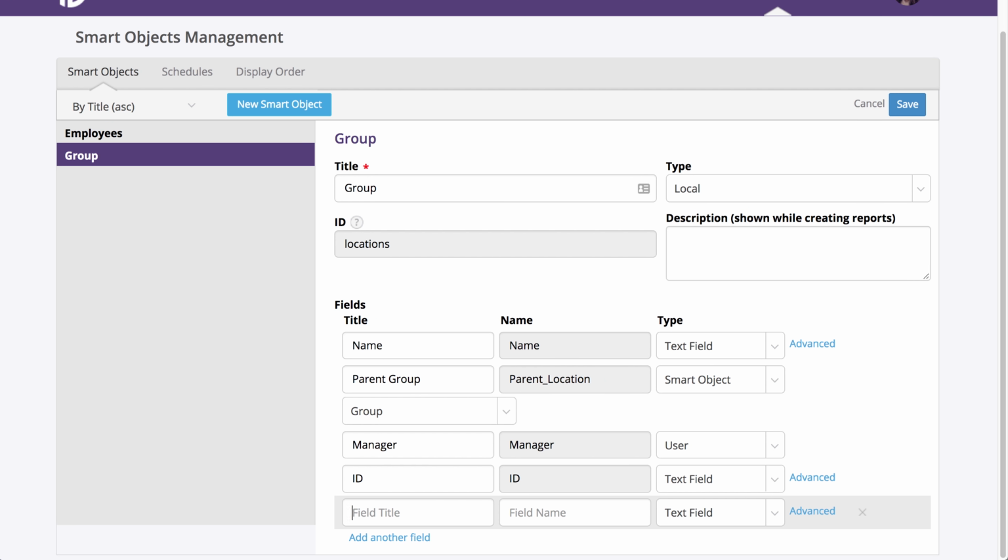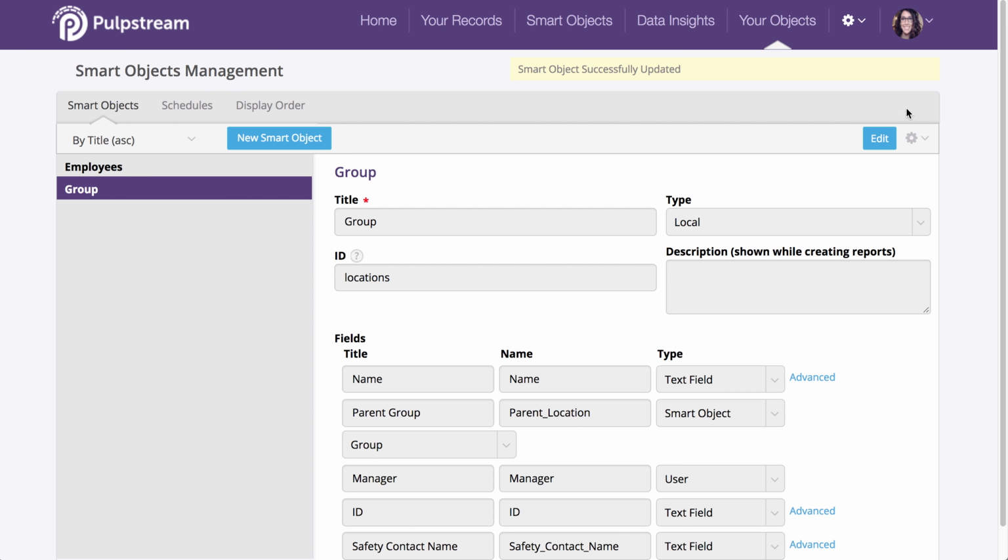In the title field, type in safety contact name. And as usual, the name field auto-populates. And the type of this field is going to be a text field. Now save your changes. And you'll see that the smart object was successfully updated.